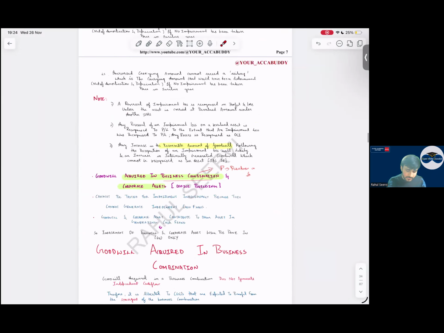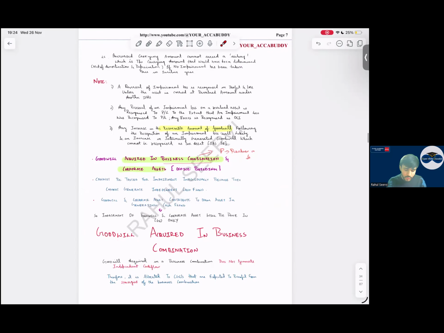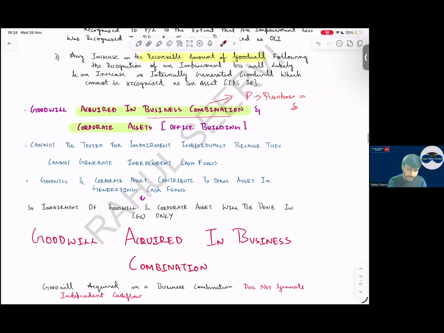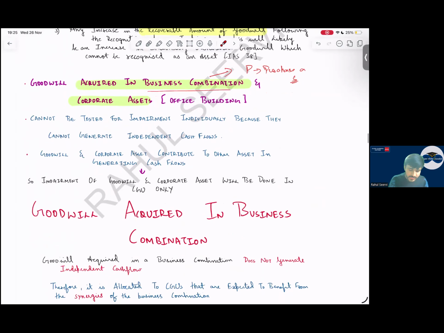Can we do impairment reversal on a CGU? No, sir, it's not possible. On goodwill, no, it's not possible. Reversal for CGU is not part of your syllabus. Goodwill acquired in a business combination and corporate assets: can goodwill and corporate assets generate independent cash flow? Never. That is the reason corporate assets and goodwill are part of the CGU.